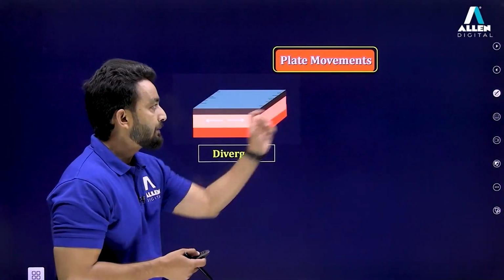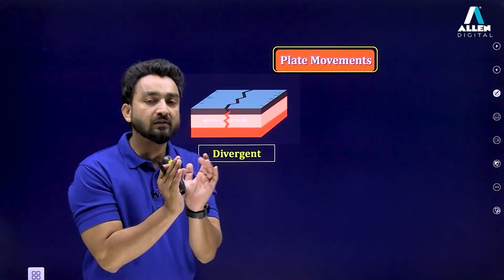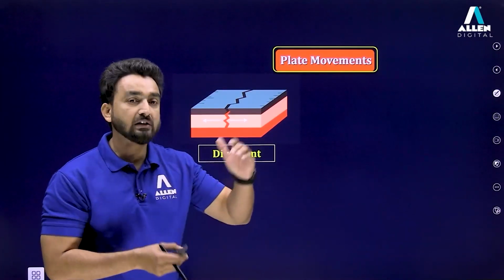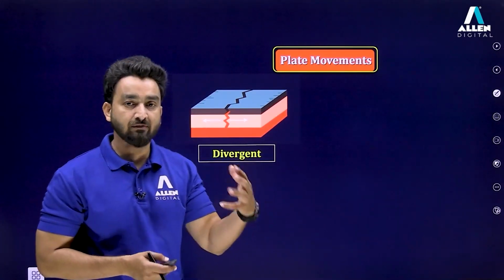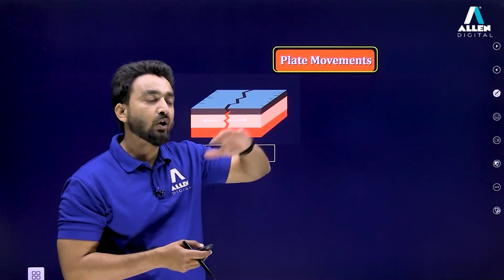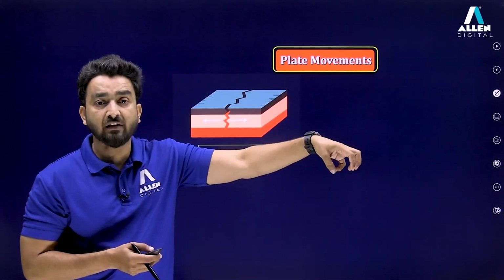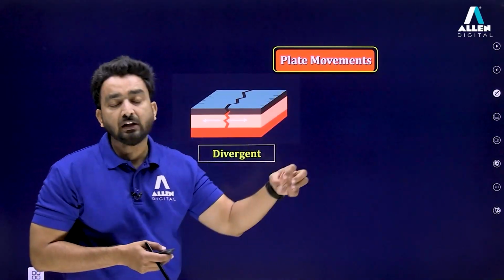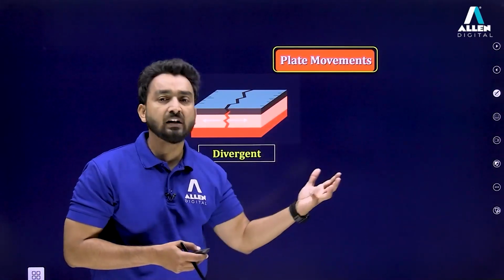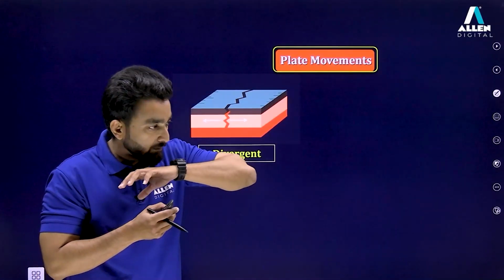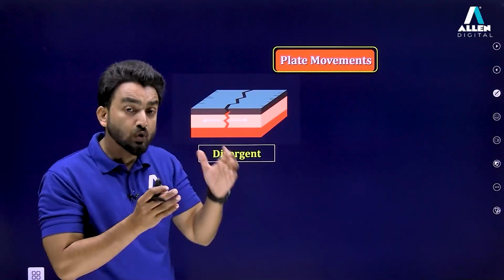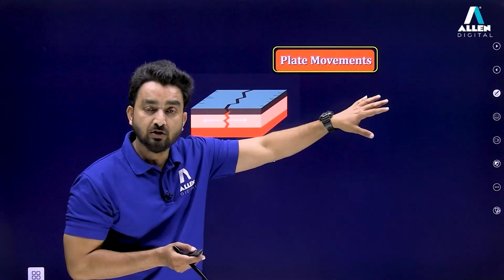So let's understand plate movements. What is the development of these continental crust or lithospheric crust? There are three major types of forces applied over the continental crust. One can see that right now there is Africa and India. India was connected to Africa a very long time ago, almost 50 lakh years ago, when India was bisected from Africa due to these forces and drifted towards the northern side.